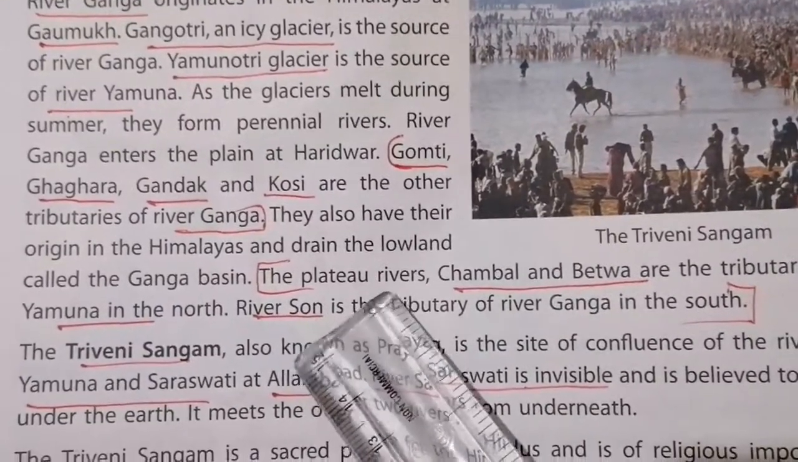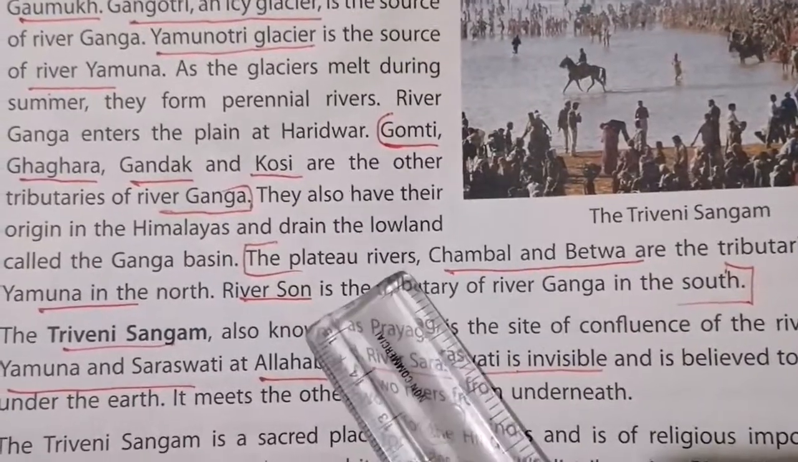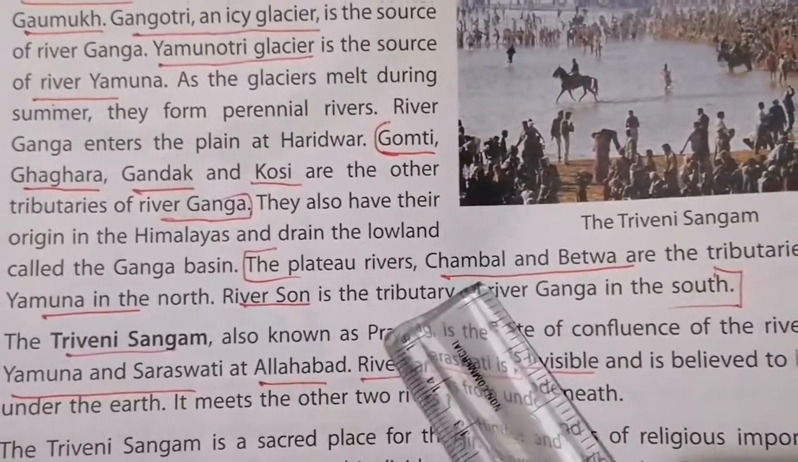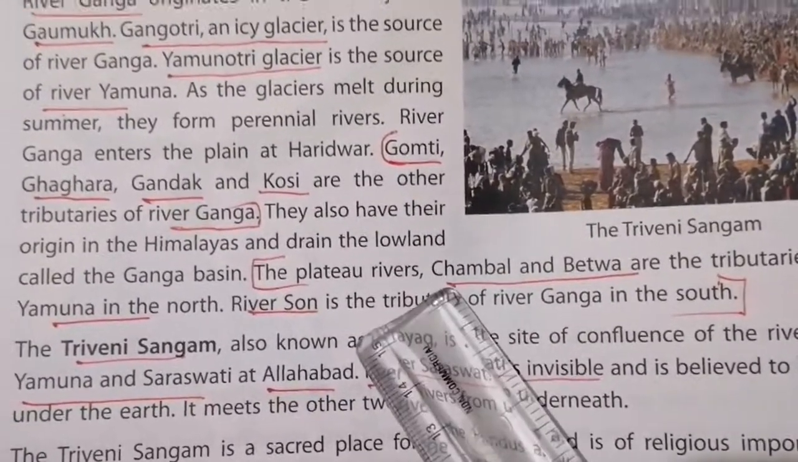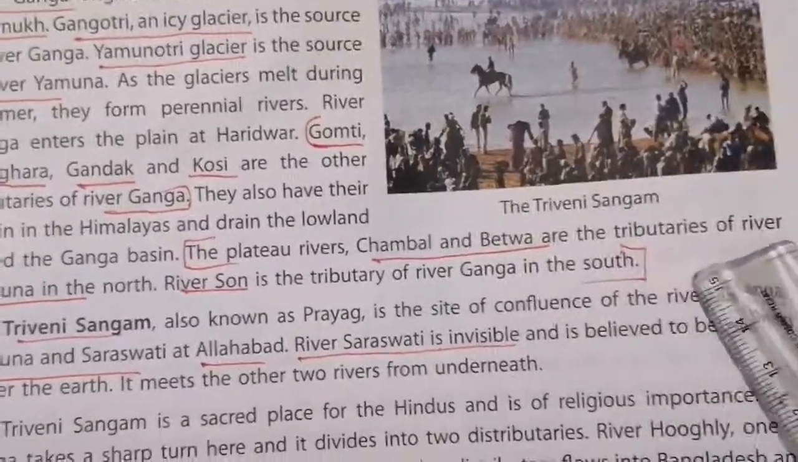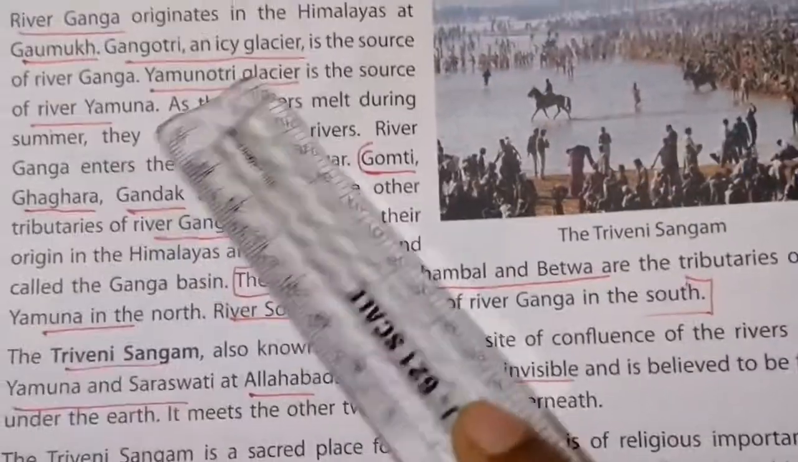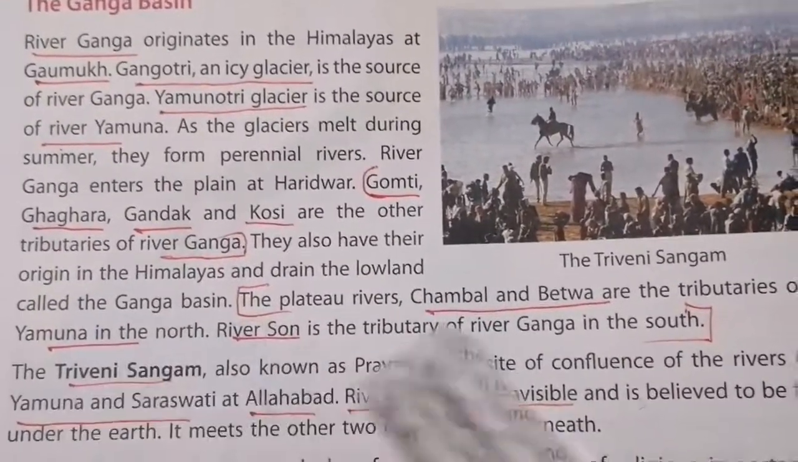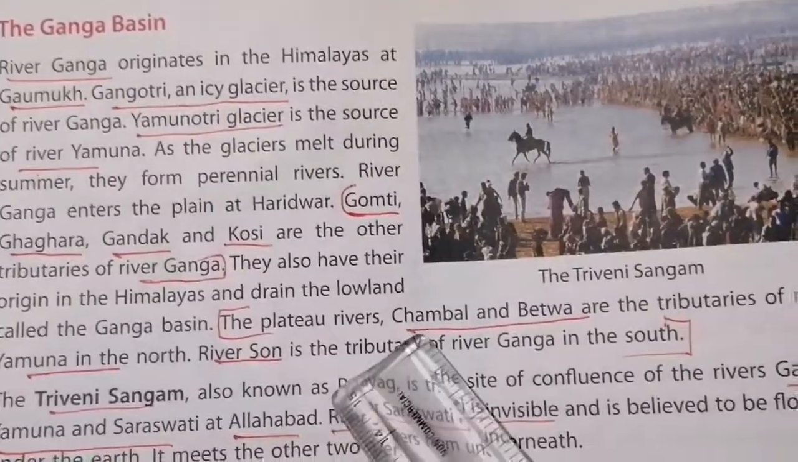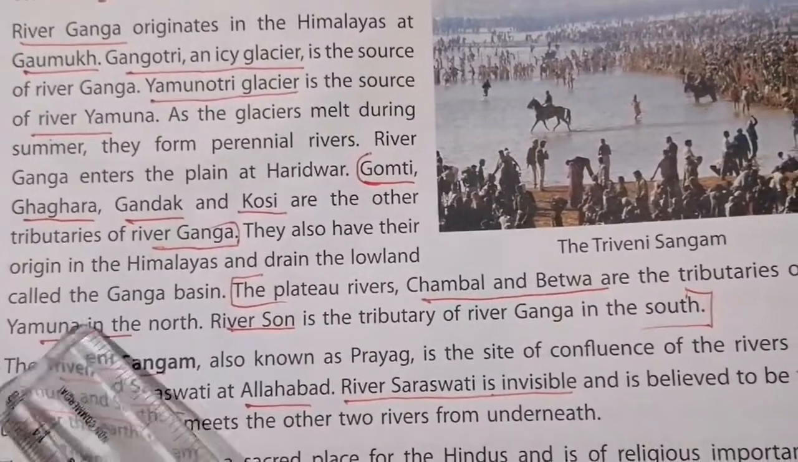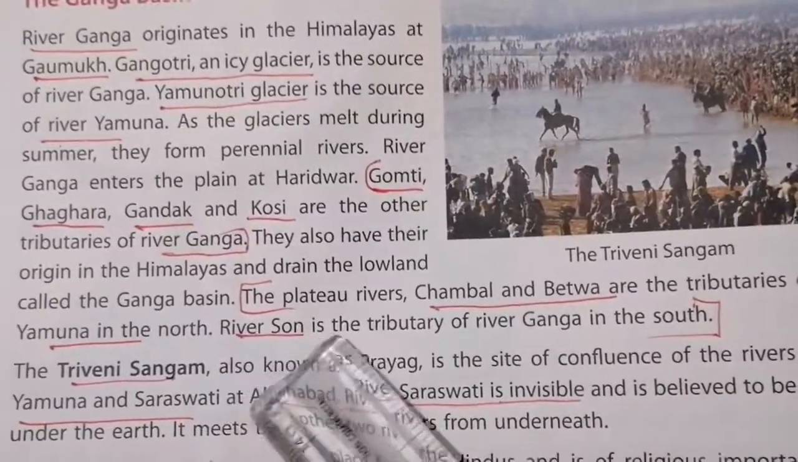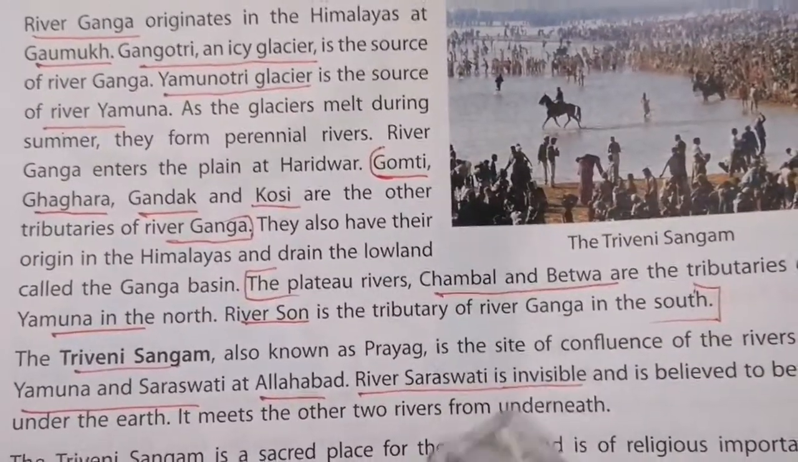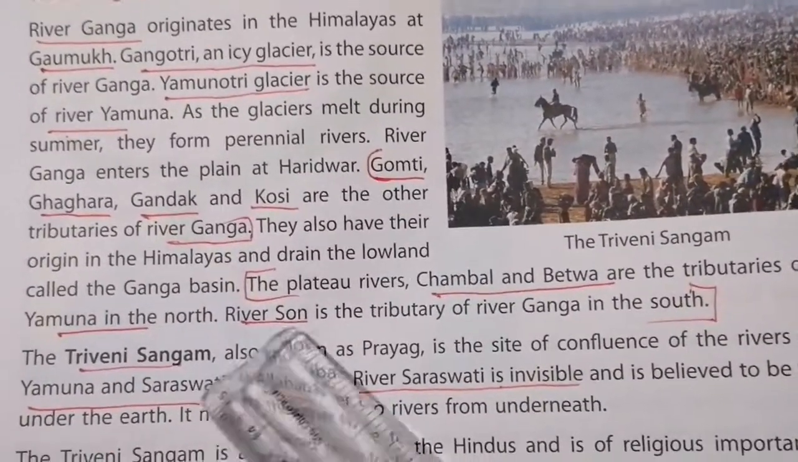There are two plateau rivers. Which are the plateau rivers? Chambal and Betwa. Chambal and Betwa are the tributaries of the river Yamuna. So we saw the four tributaries of Ganga. Now what are the tributaries of Yamuna? Chambal and Betwa. River Sun is the tributary of river Ganga in the south, when the river flows to the south.